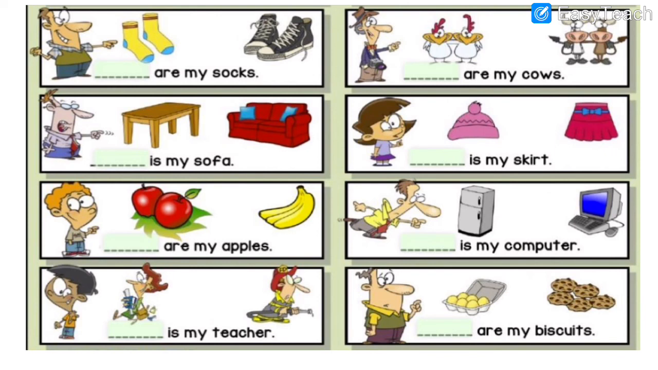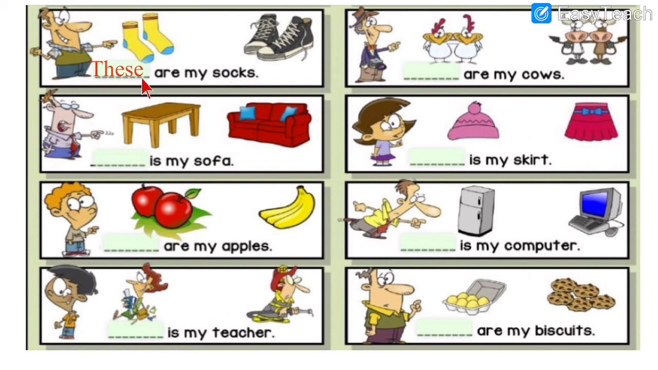So we will continue with the same exercise. Dash are my socks. So for socks, what do we write? See, socks are near, but they are two, means more than one. It is a pair. So what do we write? THESE, these. These are my socks.